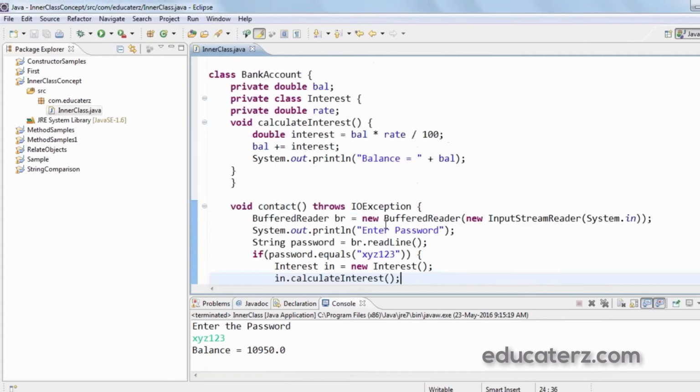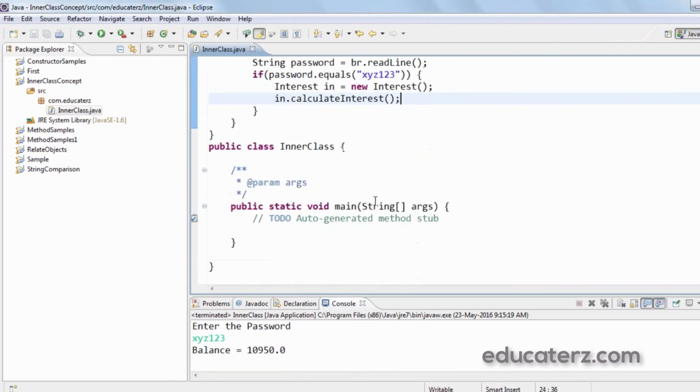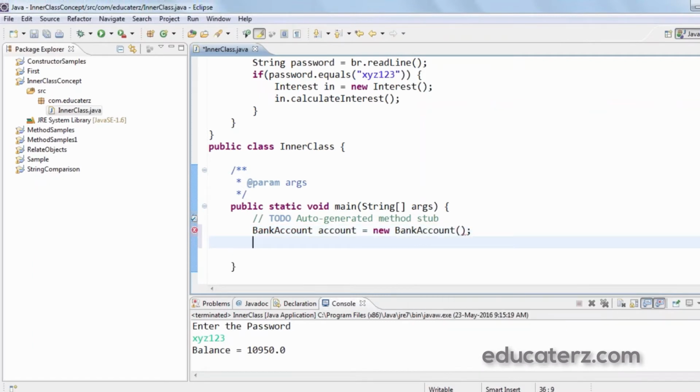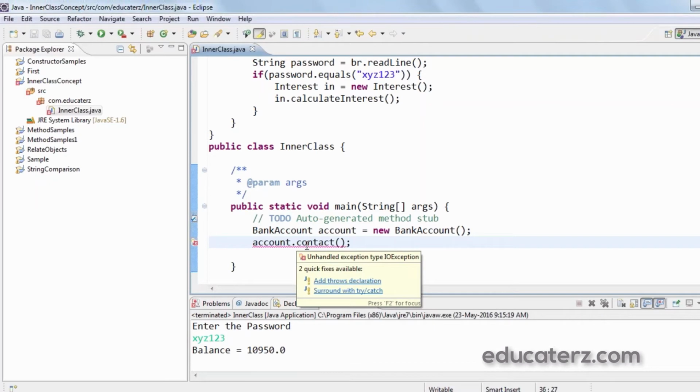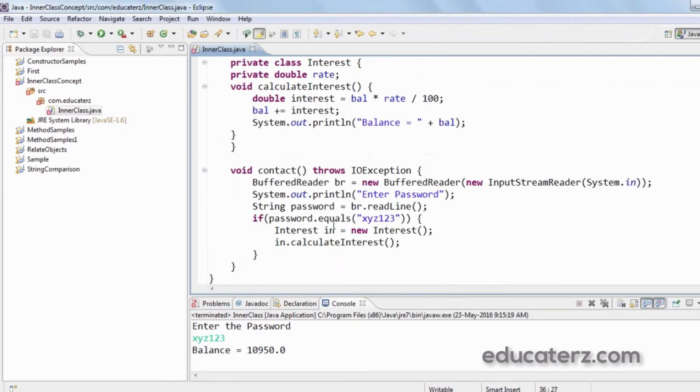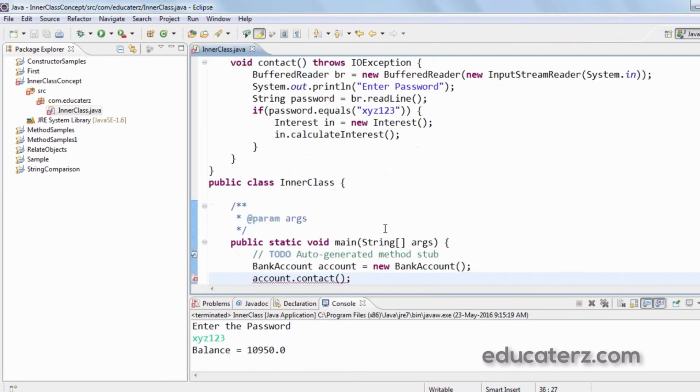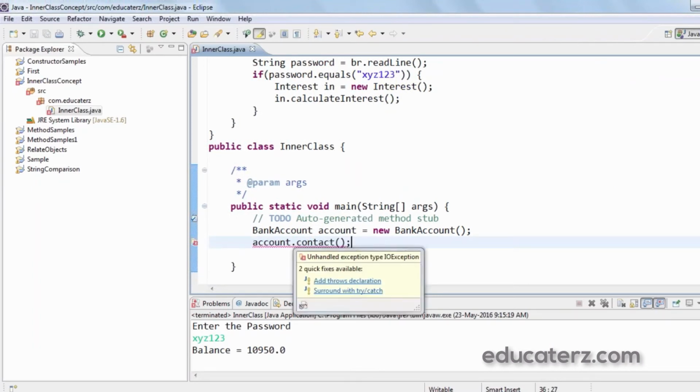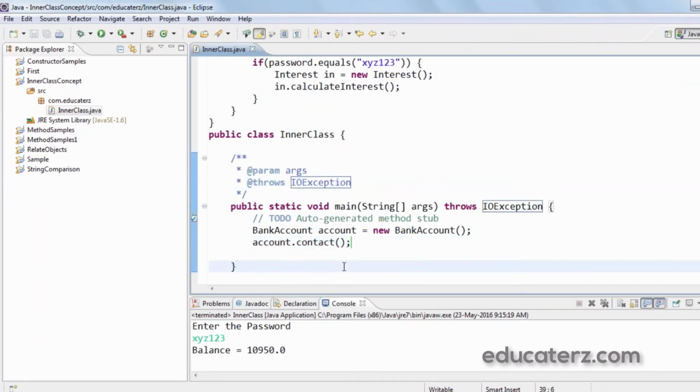So for this to work, I need to create an object of the BankAccount class. The object name is something like account, equals new BankAccount, and then using this object call the contact method. But this is throwing an error, unhandled, because the contact method is throwing IOException. My main method should also throw IOException, so simply add a throws declaration.